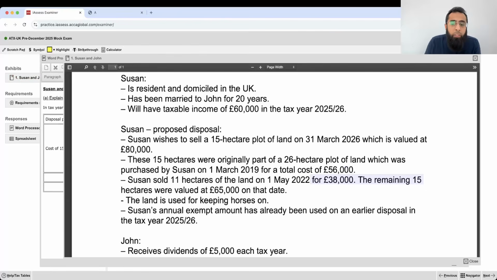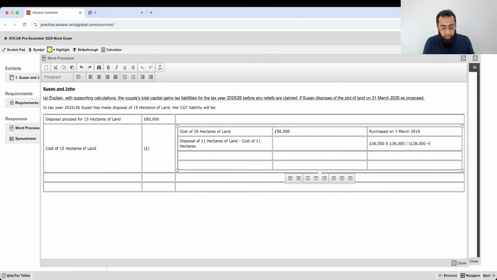What was the market value of the remaining on that date? The remaining land was valued at 65,000 at that time. Sir, will you repeat it again? Yes, I will repeat it again, but the key is that you have to keep some patience.